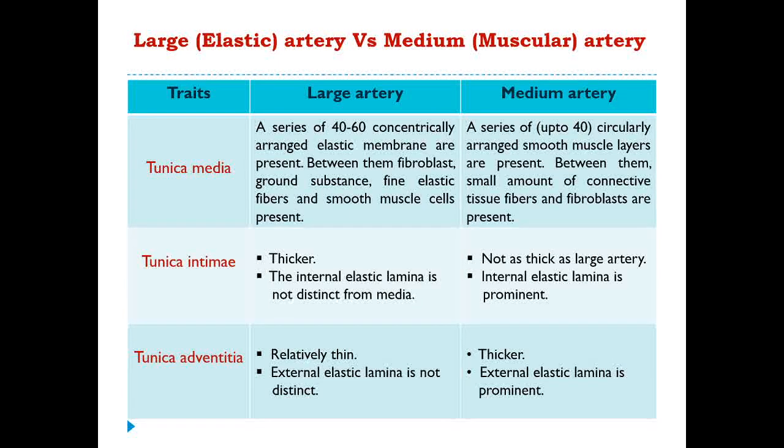On the other hand, in case of muscular artery, a series of up to 40 layers of smooth muscle are present. Between them, a small amount of connective tissue fiber or elastic fibers are present, and some fibroblasts are also present. So obviously in the large artery there is more elastic fiber, but in the muscular artery or the medium sized artery there are more smooth muscles.